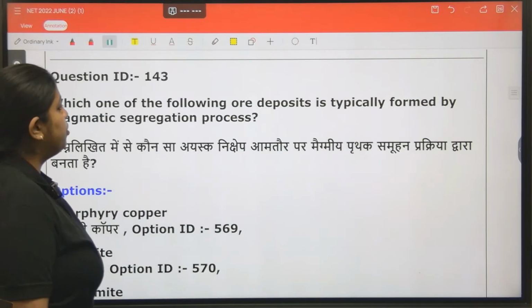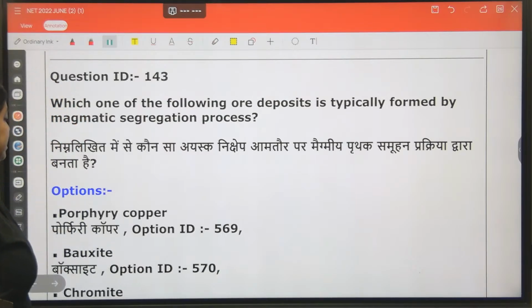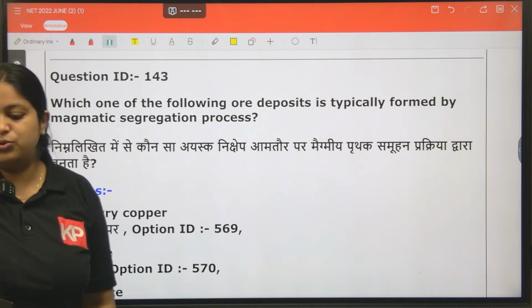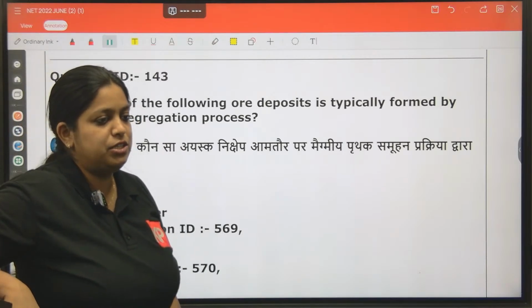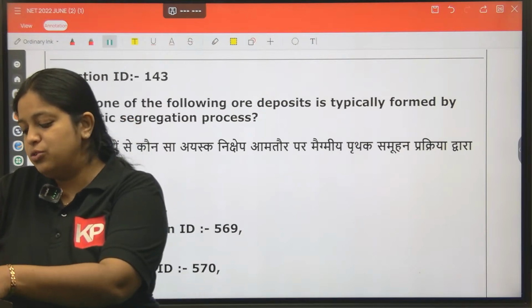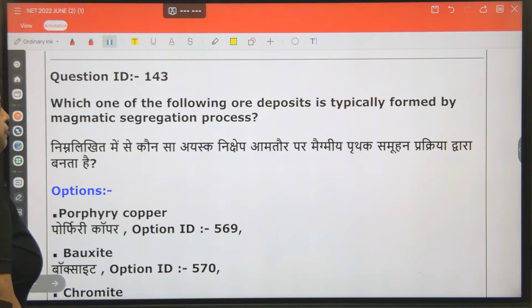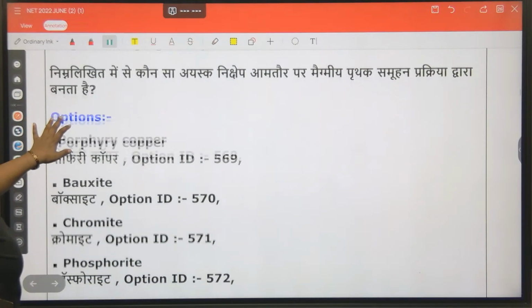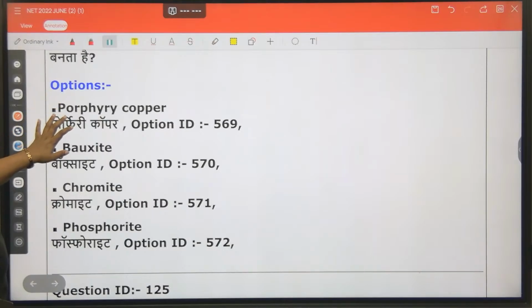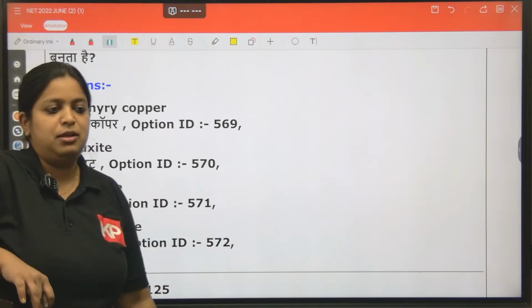Which one of the following ore deposits is typically formed in a magmatic segregation process? So we have reached the exploration geology part. This topic comes under exploration geology. Which among the four options is formed by the magmatic segregation process? Porphyry copper, bauxite, chromite, phosphorite. Chromite.